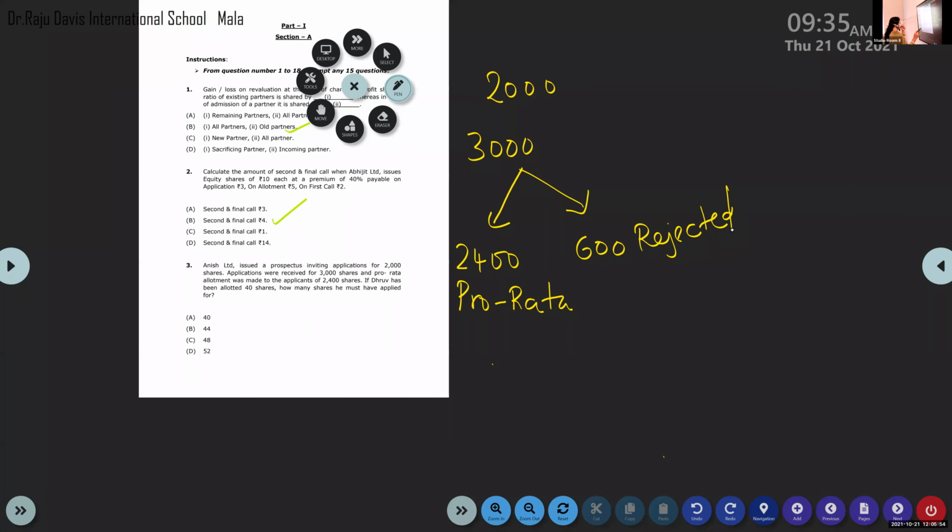Shareholder Dhruv has been allotted 40 shares. He is given 40 shares. How many shares must he have applied for? That is the question.